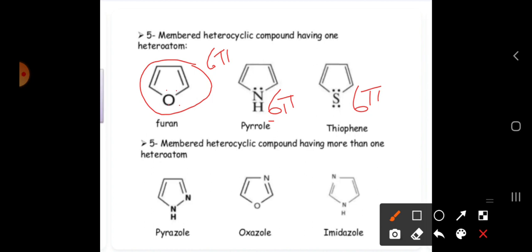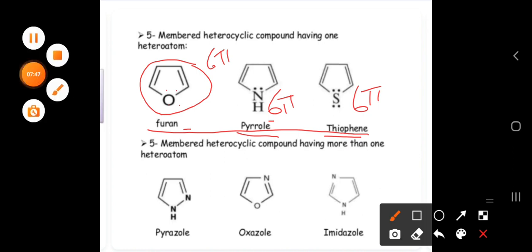So coming to here, 5-membered rings containing only one heteroatom are mainly furan, pyrrole, thiophene. In this chapter we are going to learn mainly about these 3 compounds and pyridine. Pyridine is a 6-membered ring, and coming to here, this is a 5-membered ring.